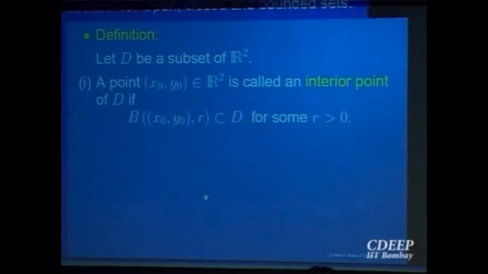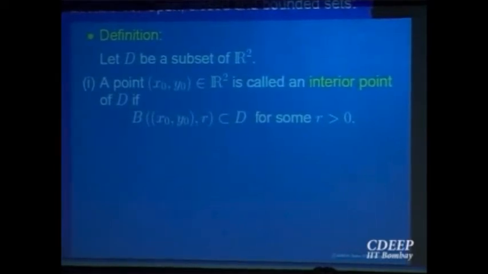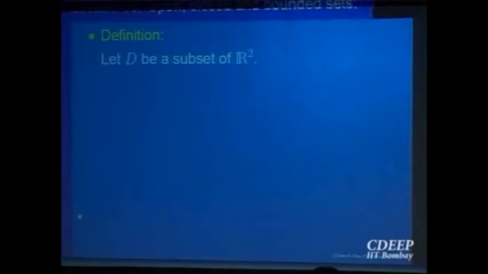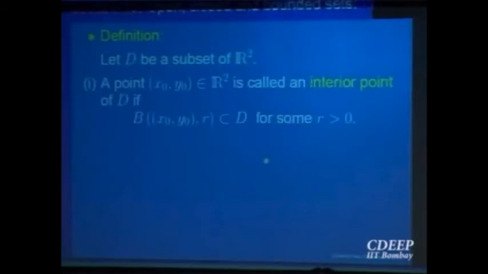So let us slightly modify. Look at a point in the plane. We say this is an interior point for that set, like an open interval. At every point you are able to find an open interval which is inside it. So that point you can call an interior point for that set. So for any set D in R2, we say a point is an interior point if I can draw a small ball around it which is completely inside that set. Then that point in the plane is called an interior point for that set.